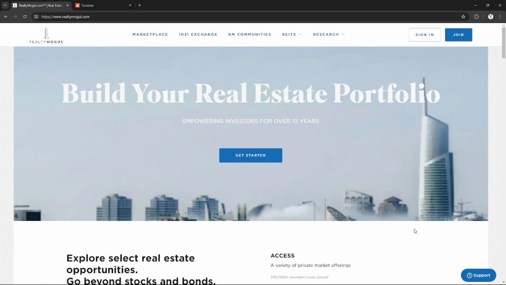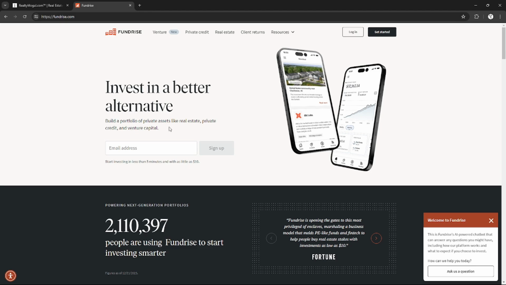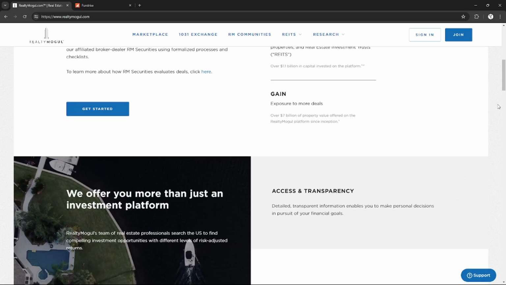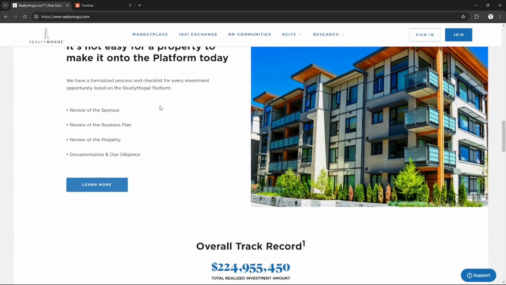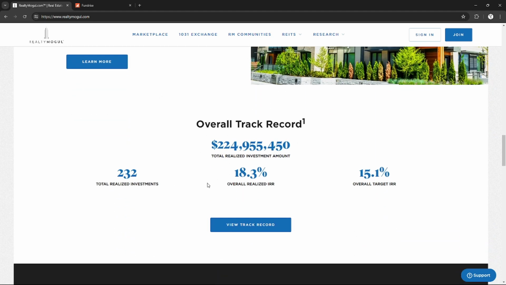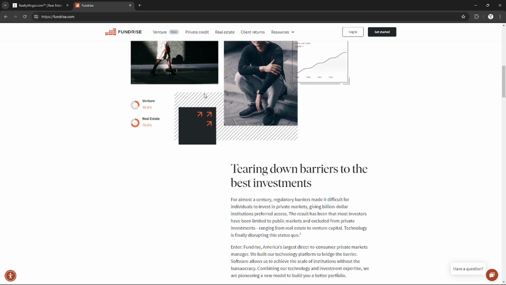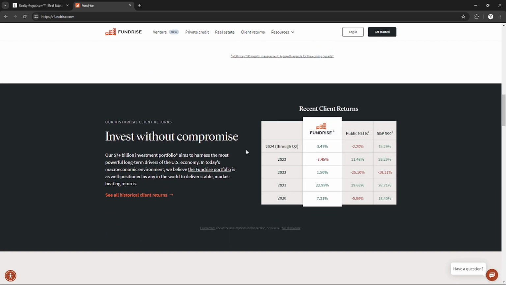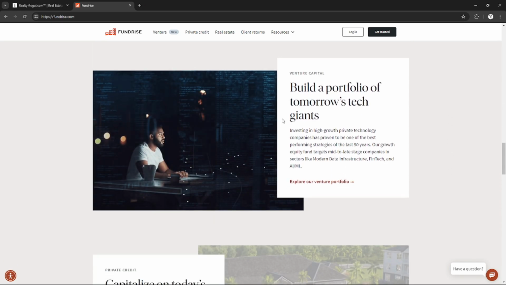Hello everyone, today we will compare RealtyMogul and Fundrise, two popular real estate investment platforms in the world. So RealtyMogul offers a range of real estate investment opportunities including commercial properties and real estate investment trusts, catering to both accredited and non-accredited investors, while Fundrise provides a simple way to invest in diversified real estate portfolios through their proprietary electronic real estate investment trusts and e-funds designed for investors of all experience levels.